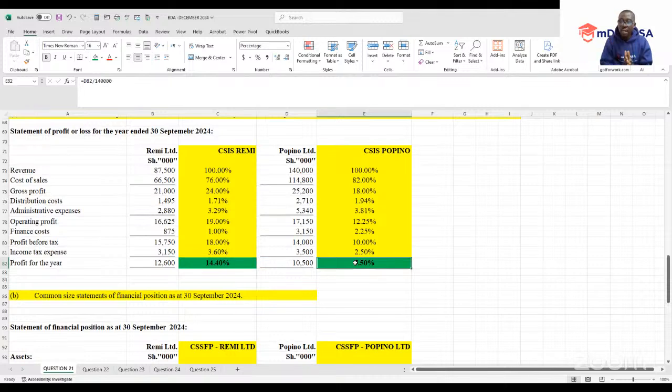So if I told you to advise based on profitability, then we go with REMI. So these are areas that you can use to advise.